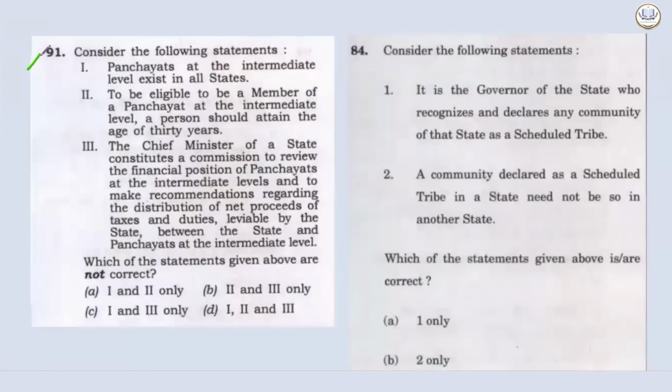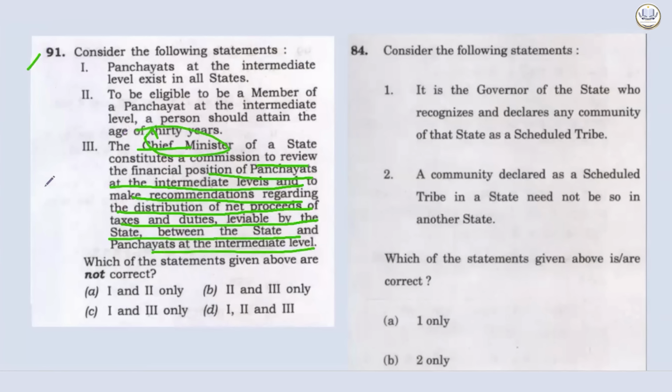Let's read the example. Panchayats at the intermediate level exist in all states. To be eligible to be a member of the panchayat at the intermediate level, a person should attain the age of 30 years. The Chief Minister of a state constitutes a commission to review the financial position of panchayats at the intermediate levels and to make recommendations regarding the distribution of net proceeds of taxes and duties leviable by the state between the state and panchayats at the intermediate level.